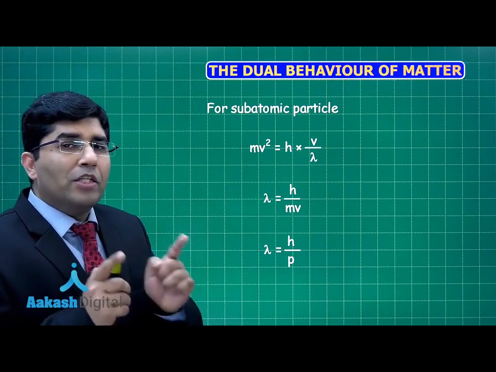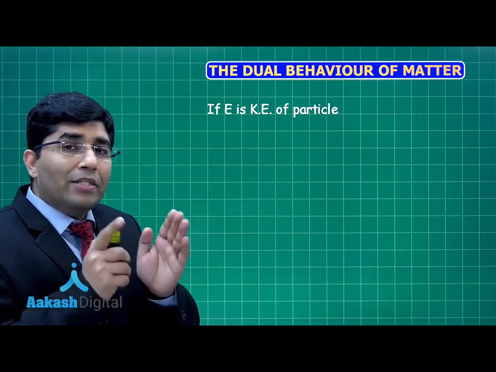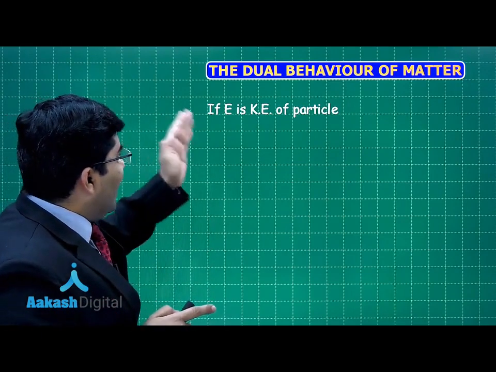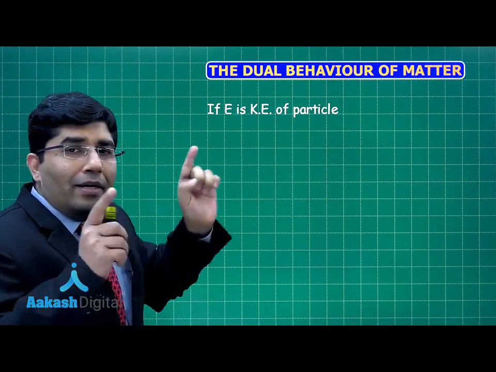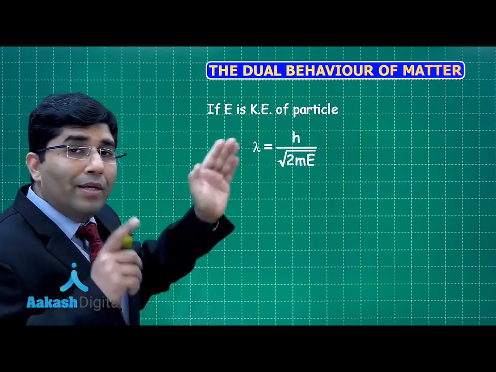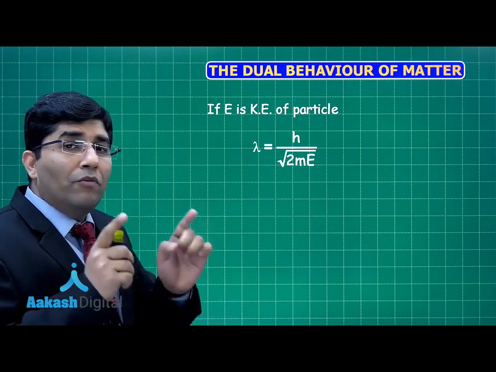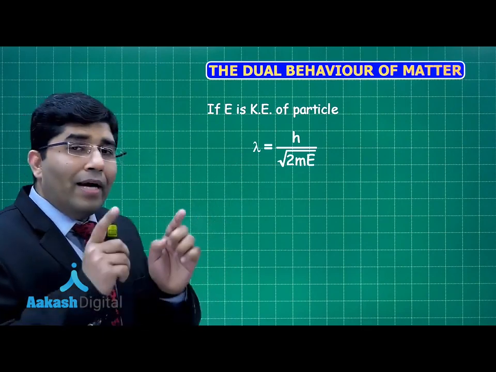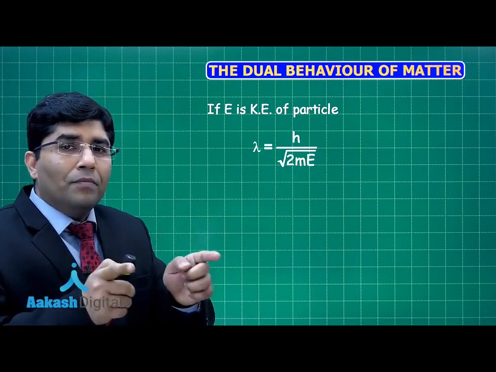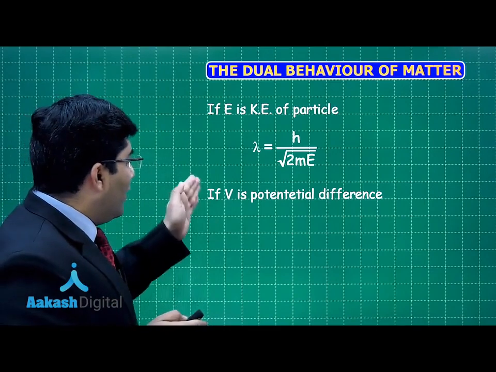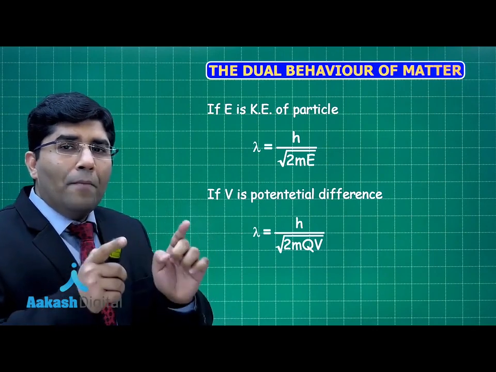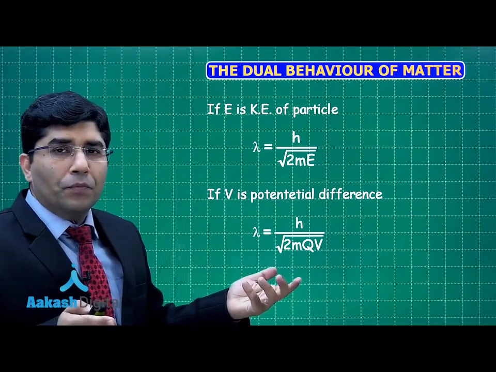Now if we modify this formula, suppose the kinetic energy of that particle is given. If E is the kinetic energy of that particle, we can derive that lambda = h/sqrt(2mE). This is the modification of the de Broglie wavelength formula. And if that charged particle or subatomic particle is accelerated through a potential difference V, then we can write lambda = h/sqrt(2mqV).